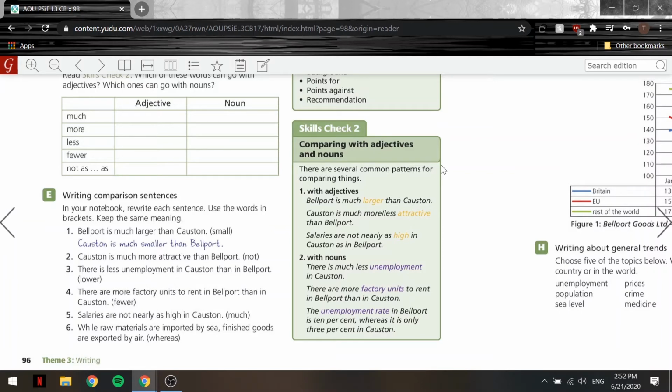So I can use adjectives to establish a common pattern when comparing between things. Salaries are not nearly as high in Coston as in Bellport. And also with nouns, there is much less unemployment in Coston. There are more factory units to rent in Bellport than in Coston. The unemployment rate in Bellport is 10%, whereas it is only 3% in Coston.